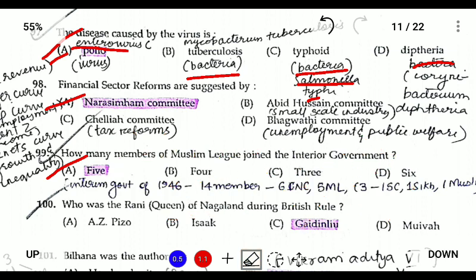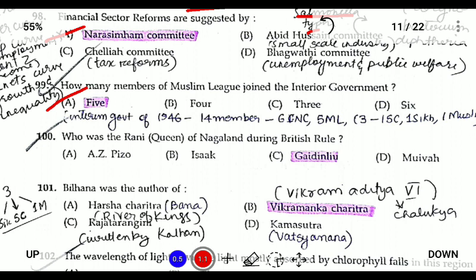Next, the last question for today is, who was the Rani Queen of Nagaland during British rule? Rani Gaidinliu was the Rani Queen of Nagaland during British rule. She was responsible for the Heraka movement in Nagaland and played an active role in the civil disobedience movement of 1930.